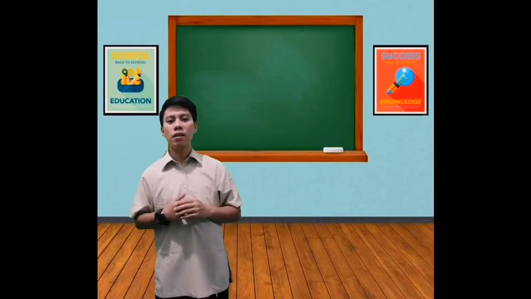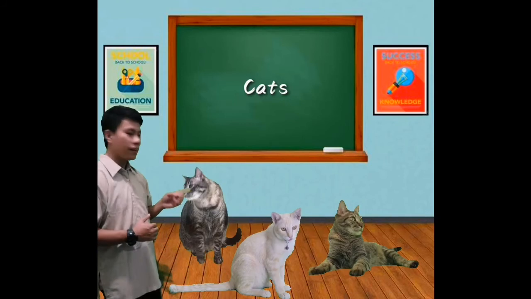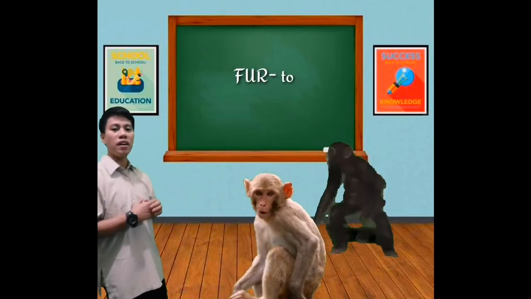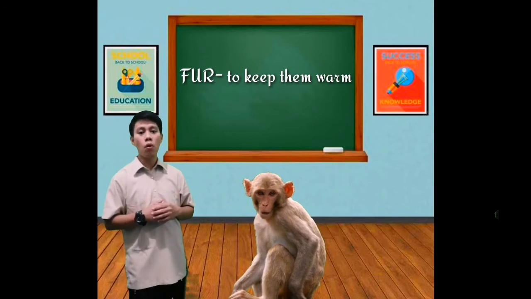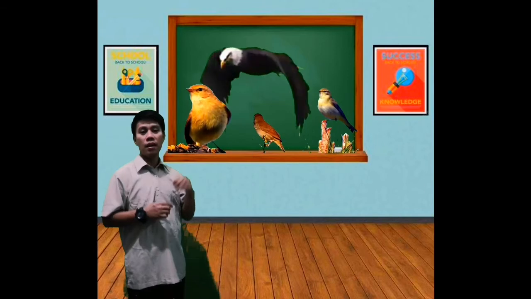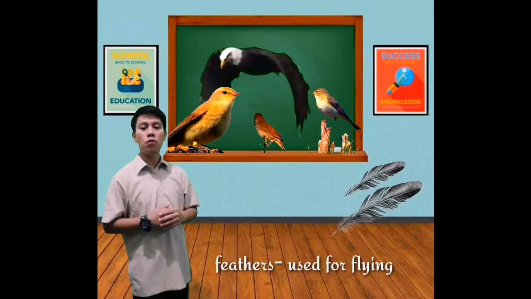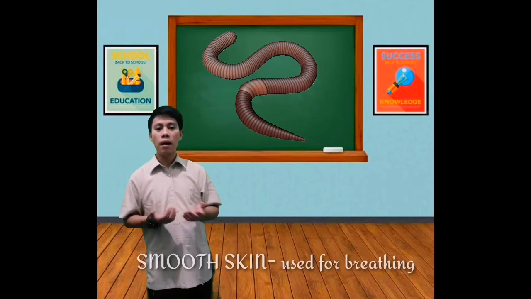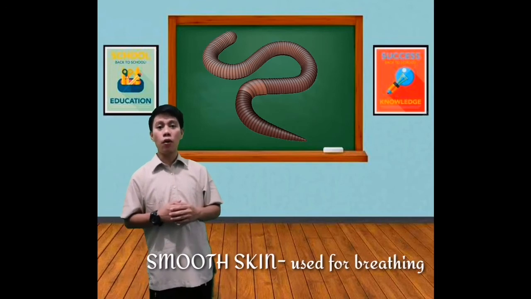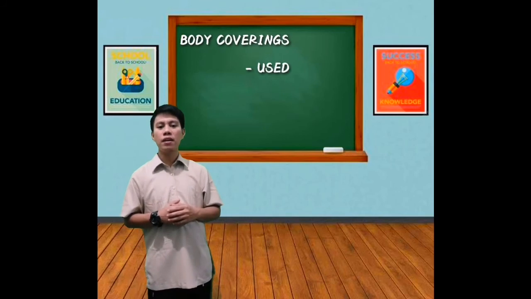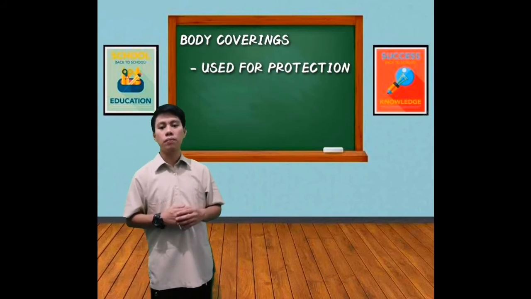Some animals like dogs, cats, and monkeys have fur in their body to keep them warm. Others like birds have feathers which they use for flying. Some animals like worm have smooth skin that they use for breathing. In general, body covering are used for protection.